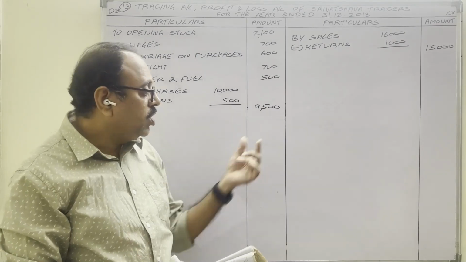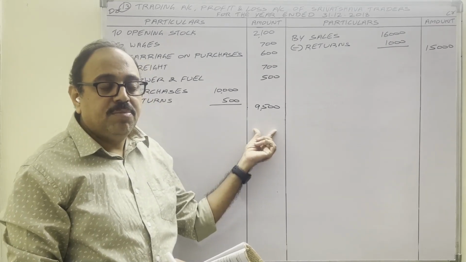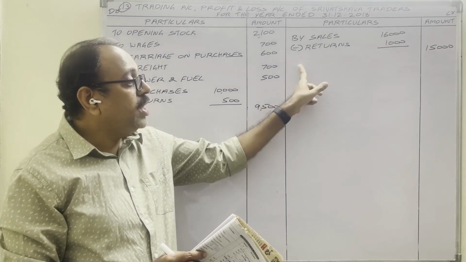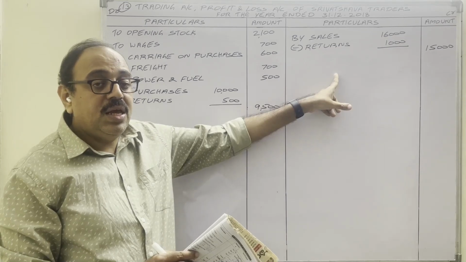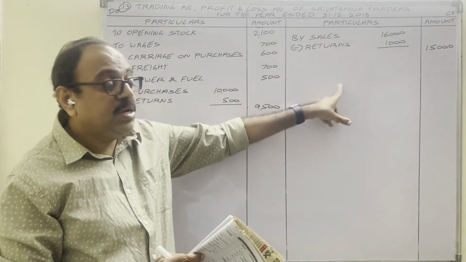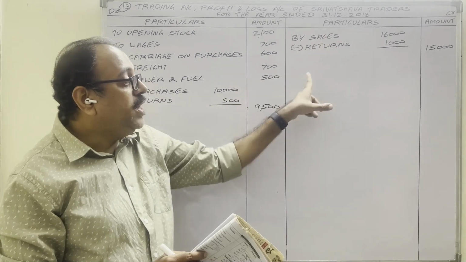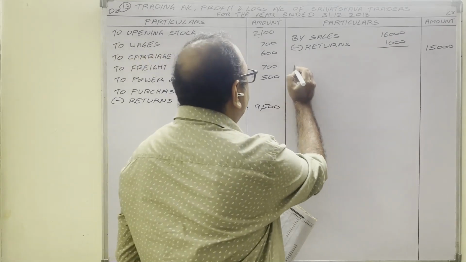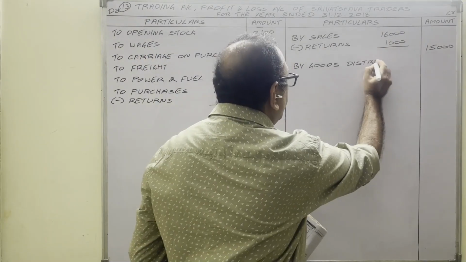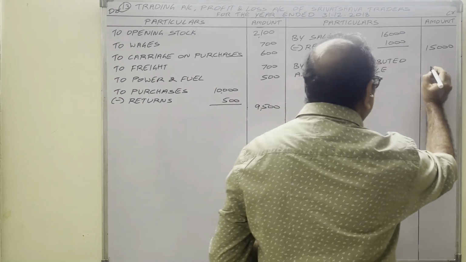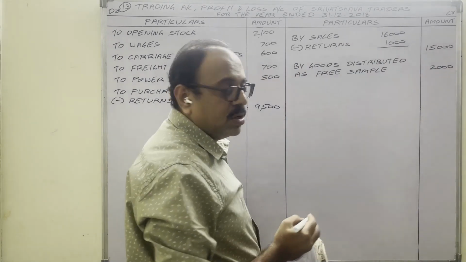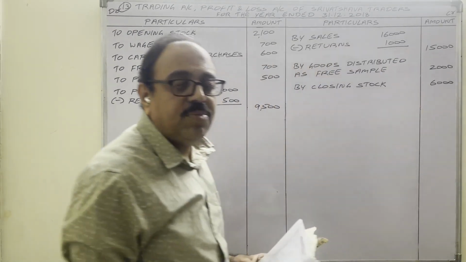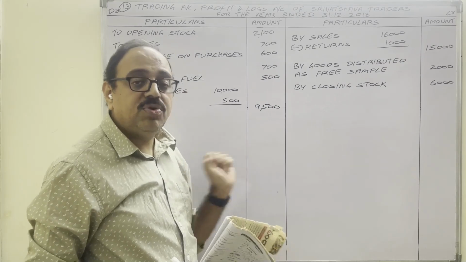In both cases, gross profit will be the same, but the one I prefer is the credit side. Because if you show it on the credit side, we clearly maintain a distinction between ordinary sales and goods distributed as free samples. So on the credit side I am writing by goods distributed as free samples 2,000 rupees. Finally, by closing stock 6,000 rupees. Everything is completed. Finally, find the totals of the two sides.